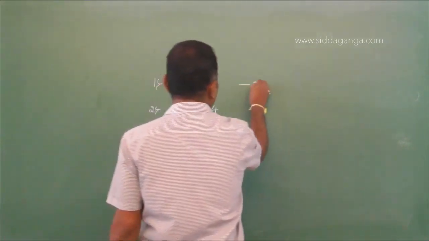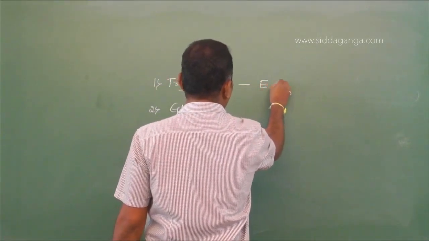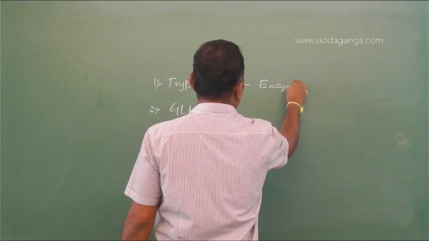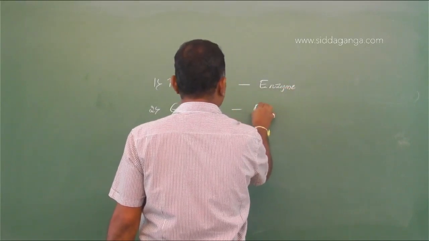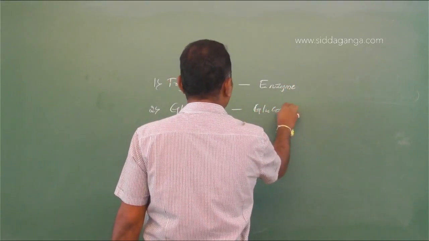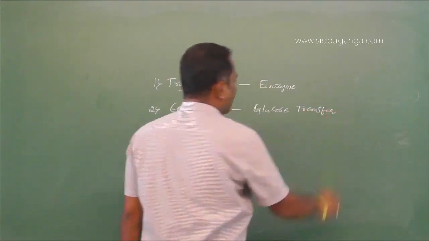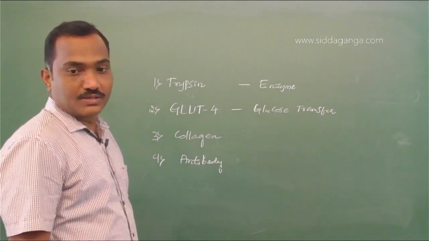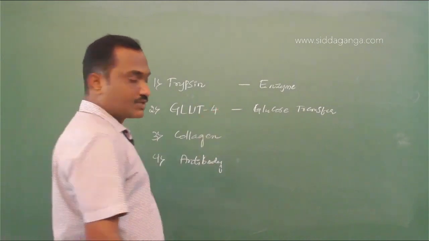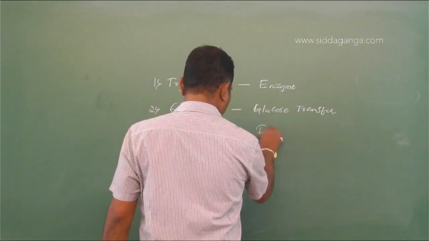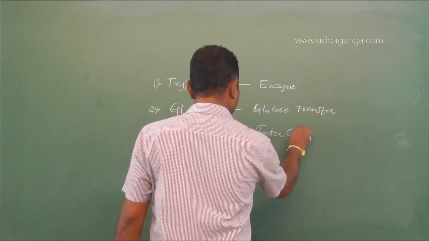So trypsin is an enzyme. This is for glucose transport. Next one is intercellular ground substance. Collagen is intercellular ground substance.